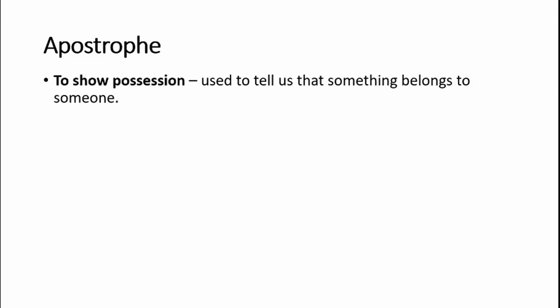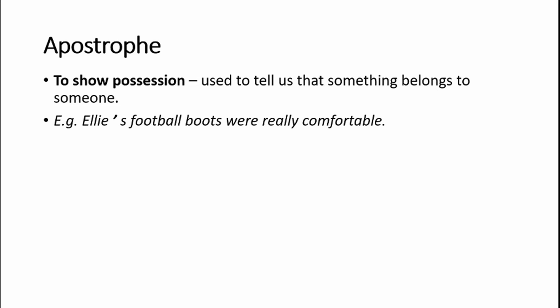And then we'll talk about apostrophes. So apostrophes have two uses, and the first one we're going to talk about is to show possession. So it tells us that something belongs to someone. For example, Ellie's football boots were really comfortable, and here we put the apostrophe there because the football boots belong to Ellie. Note there's no other time when there's an S in a word that you would need to put an apostrophe in, except for the following examples. So you would never, for example, on boots or anything like that, need that apostrophe because the boots don't own anything. Ellie owns the boots, and that apostrophe there tells us about that.